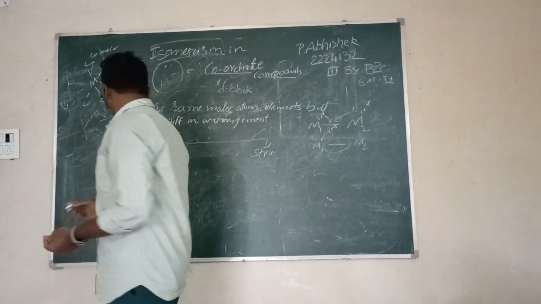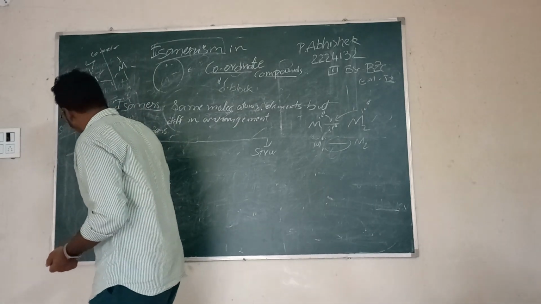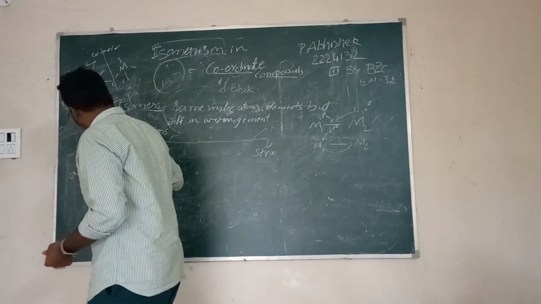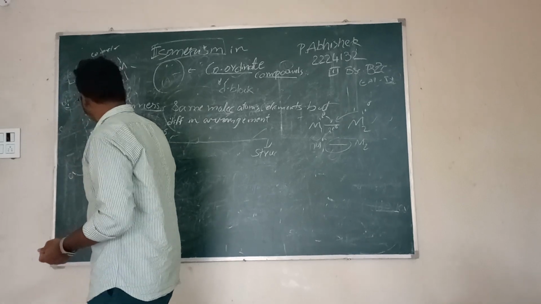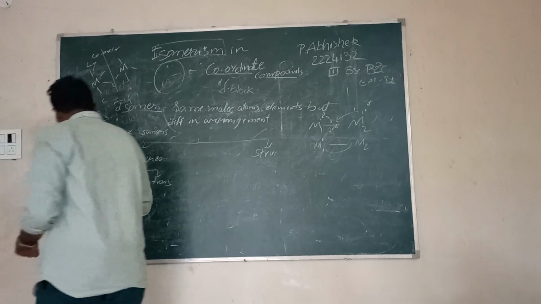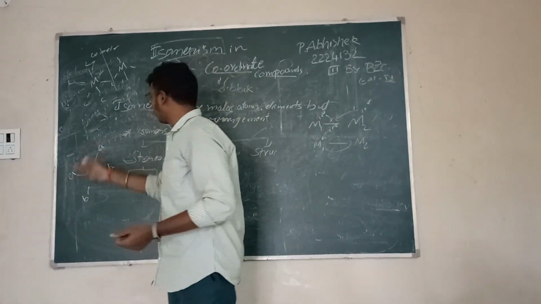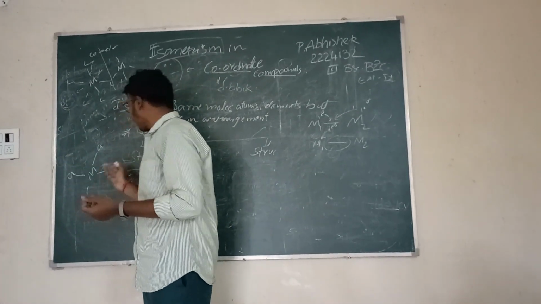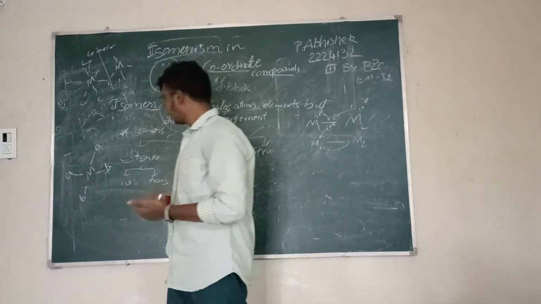So cis isomerism is when two same molecules are present on the same side. Let us suppose this is a central metal atom, whereas these two are ligands of one group, and these two ligands belong to another group, but have the same molecule.